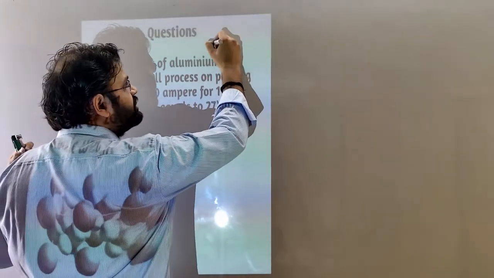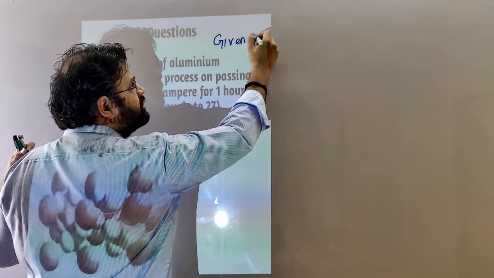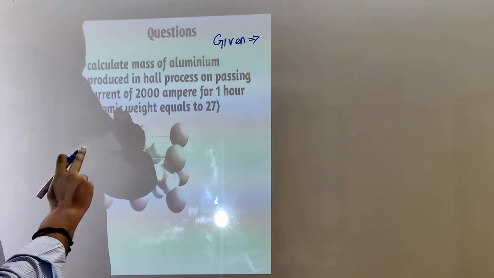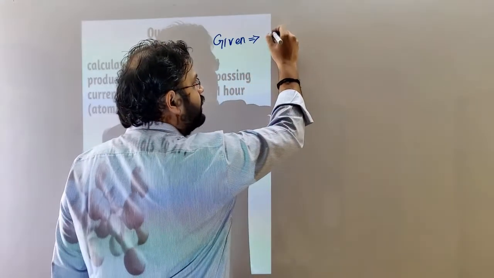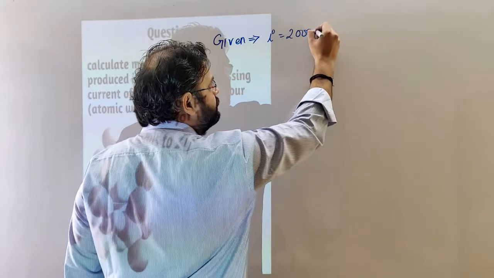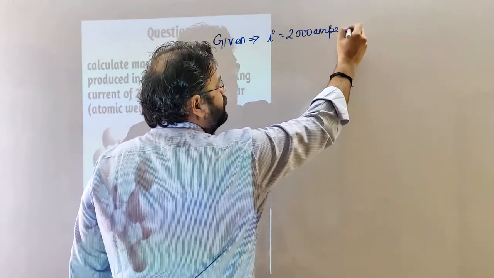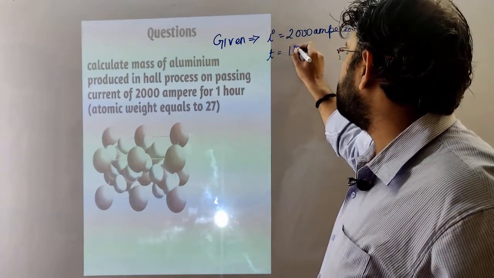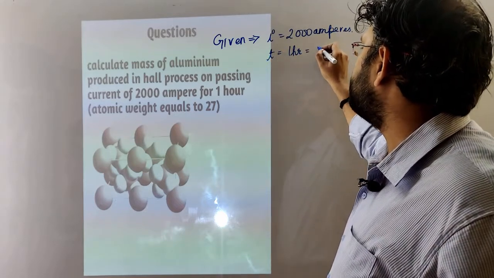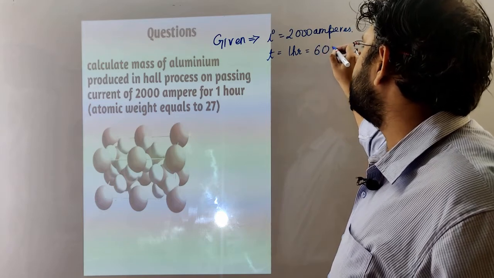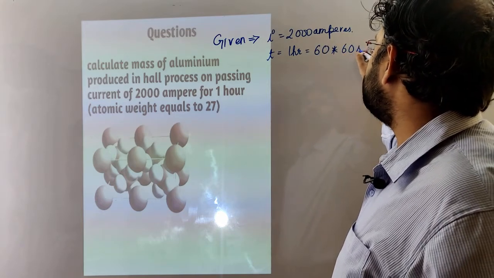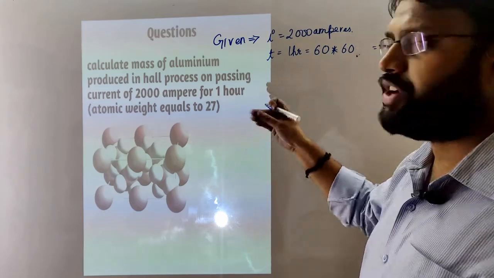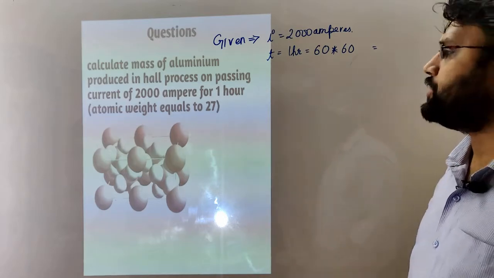First we'll write whatever is given in the question. That makes clear what we have to find and which formula to use, which is quite simple. First we are provided with current. Current is 2000 amperes and time is also given. Time is 1 hour, but I told you to take it in seconds. So we need to convert: 1 hour contains 60 minutes and each minute contains 60 seconds. So we will write 60 into 60, because we have to take a ratio and something might get cancelled.